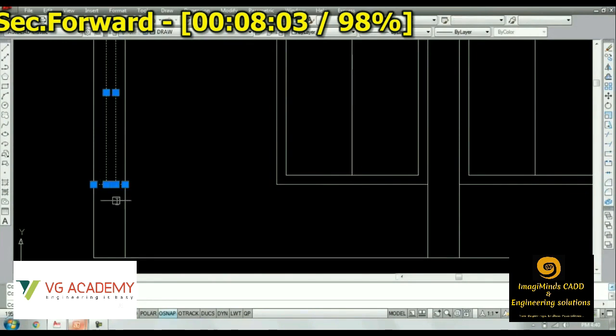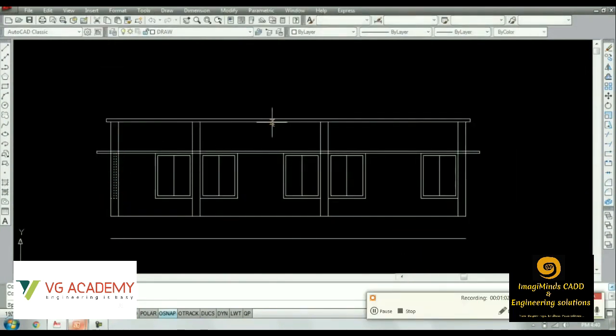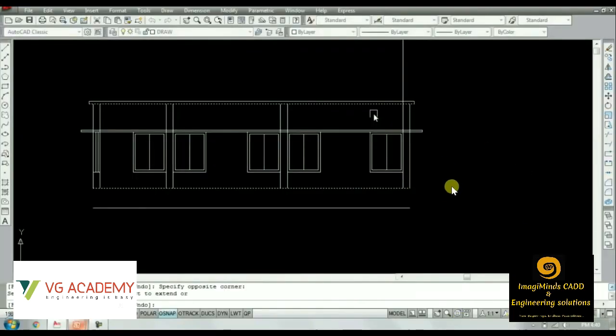I hope you got a basic idea about why we use these sections and how to draft these sectional elevations. The main purpose behind drafting sections is, suppose we want to show the dimensions, the thickness of the wall, the height of the door or the height of the window, the width of the window or the lintel details. If we want to show any detailed drawing, we have to show that in the sectional elevation.